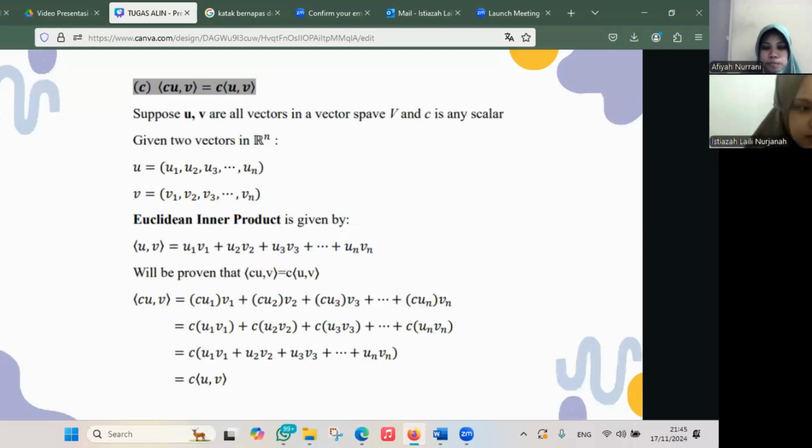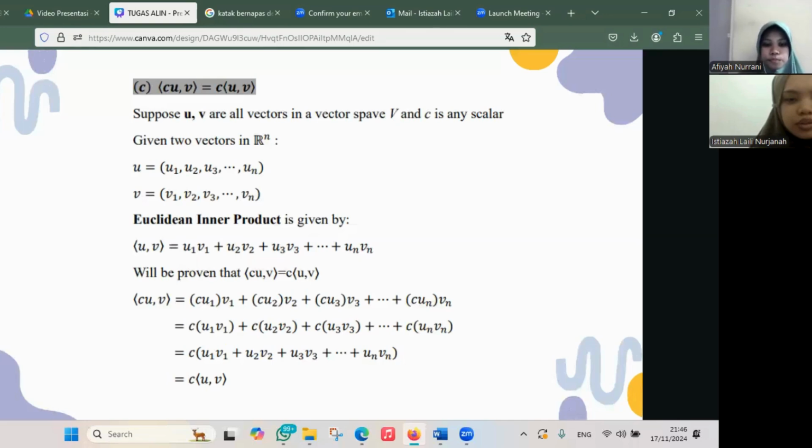So we substitute cu, which is cu1, cu2, up to cun, into the inner product of cu, v, and we have cu1 v1 plus cu2 v2 up to plus cun vn.